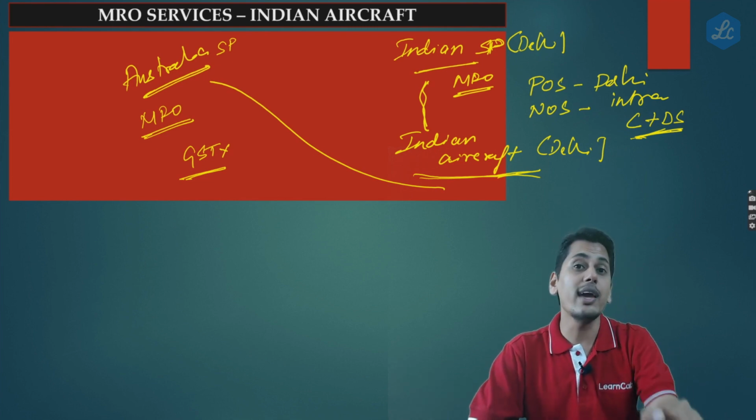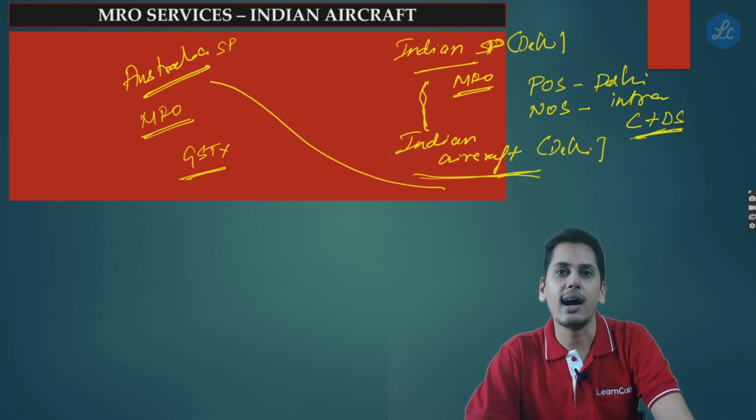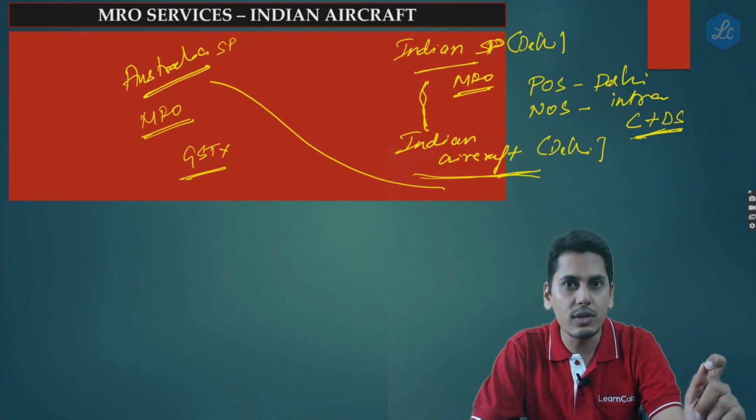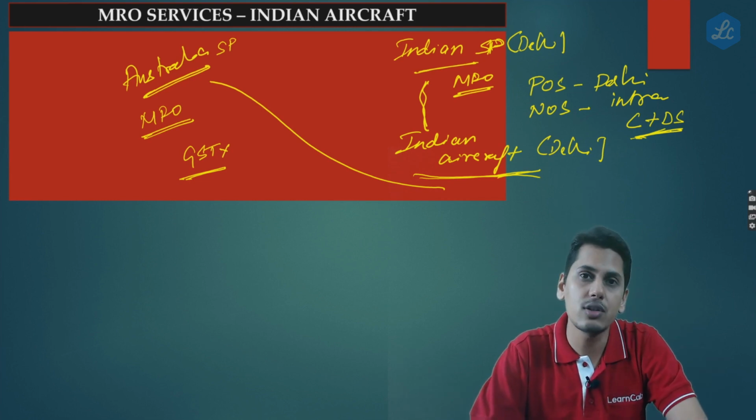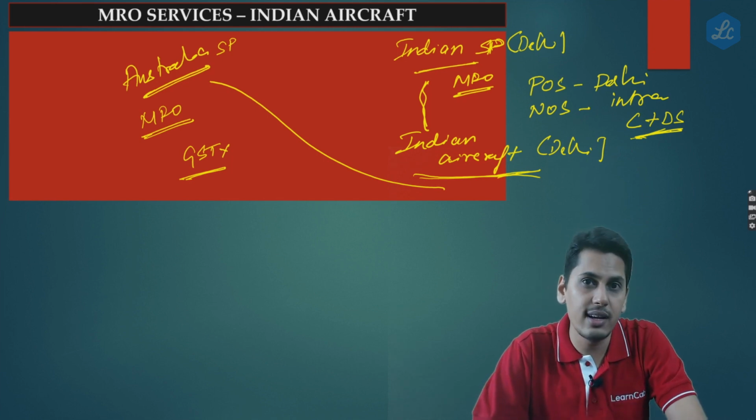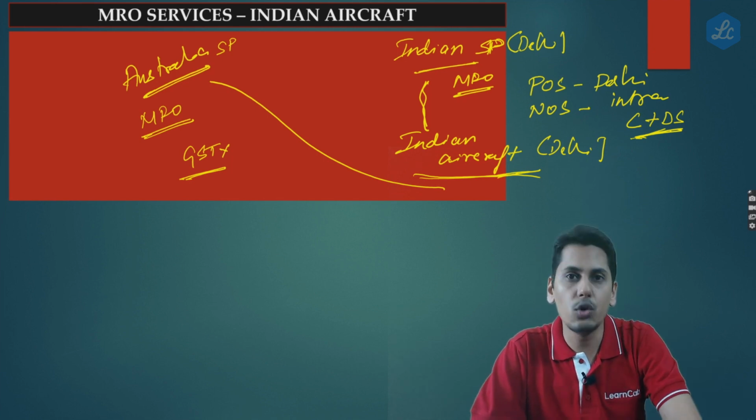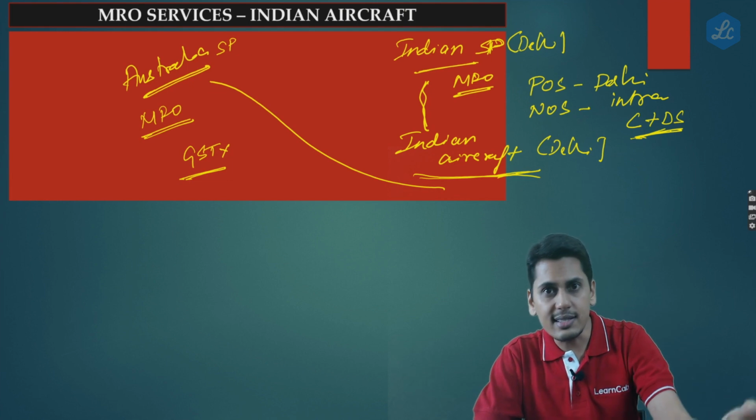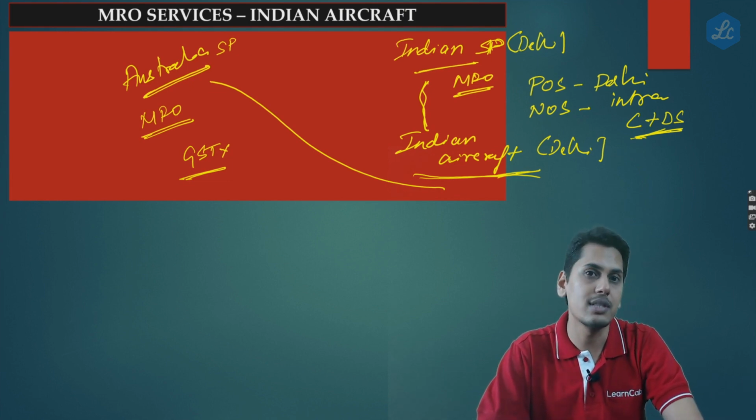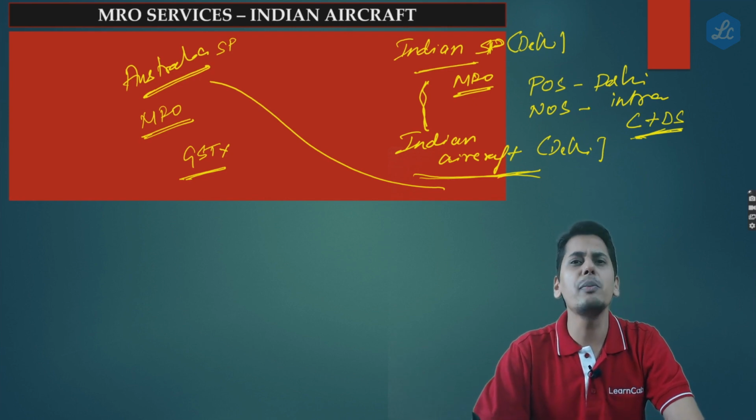So friends, location of supplier outside India, location of recipient inside India, place of supply outside India. Place of supply is outside India. So now friends, since place of supply is outside India, it doesn't happen to be an import of service. Since it is not an import of service, this airline company cannot be asked to pay GST under reverse charge mechanism.